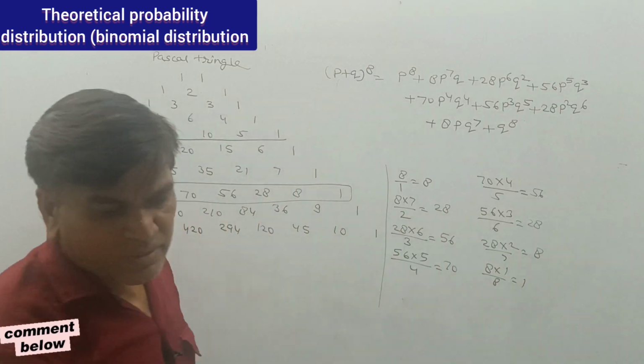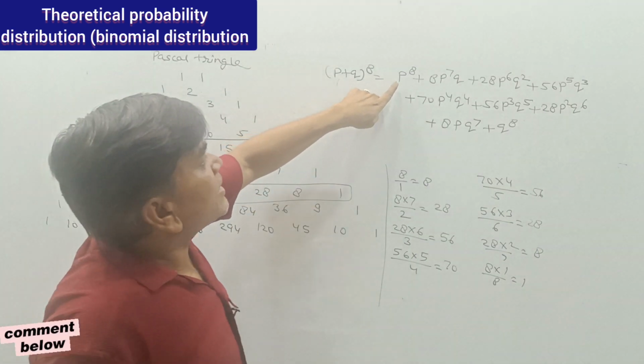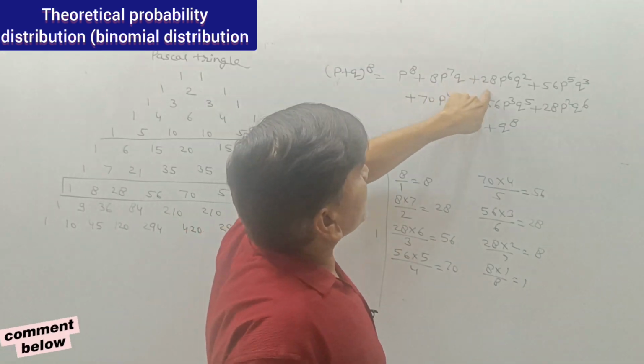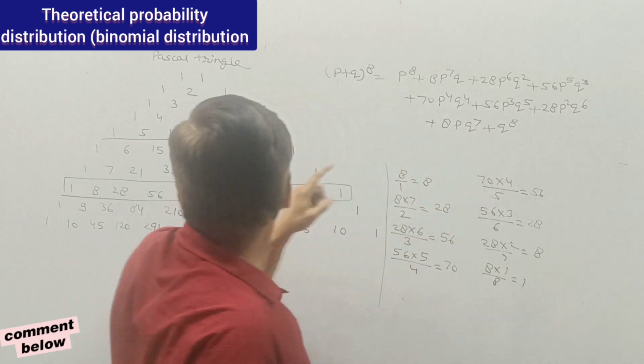So in this manner also we can have the expansion of the binomial distribution, that is 1, 8, 28, 56, 70, 56, 28, 8, 1.